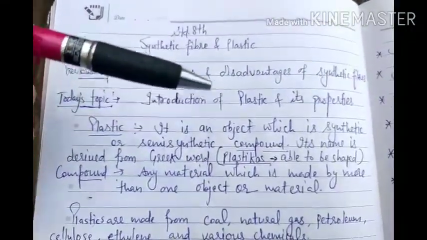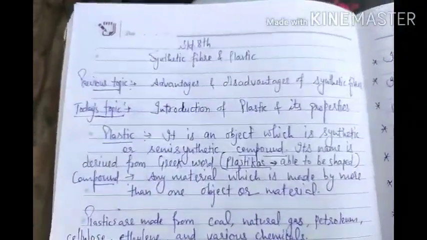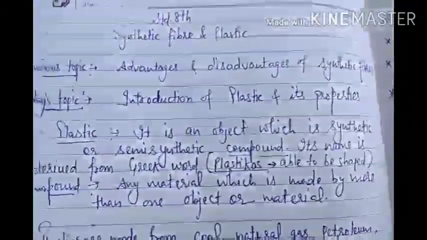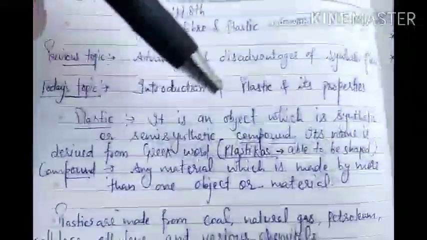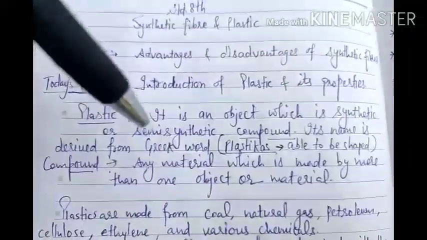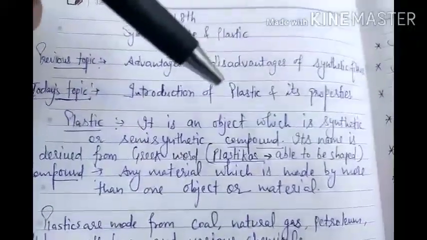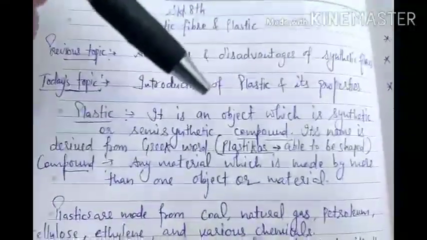So that is not a kind of fiber, where we can get the fiber and then prepare fabric. It's not related to that. Plastic is a different object, but it is made by all these kinds of chemicals, and the same method which we use in synthetic fibers, like polymer, monomers and polymerization.